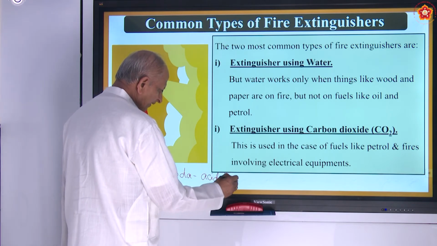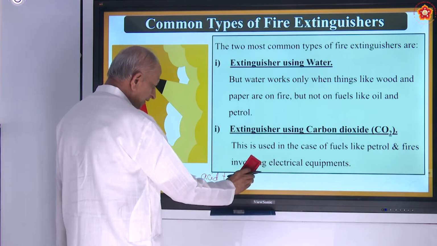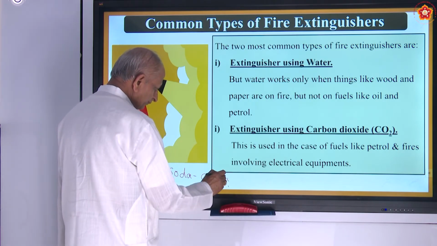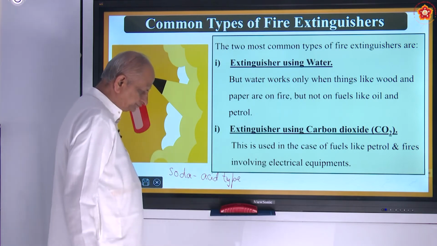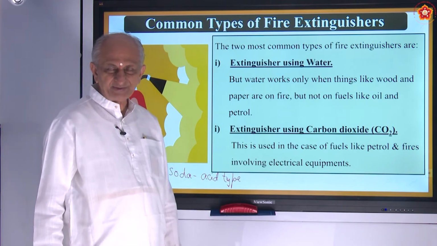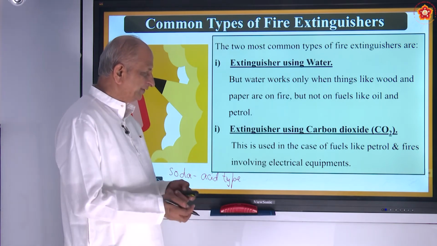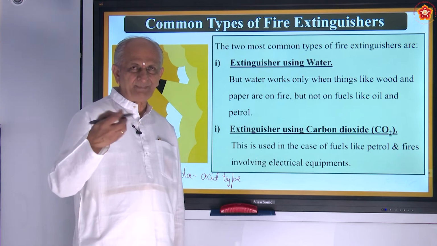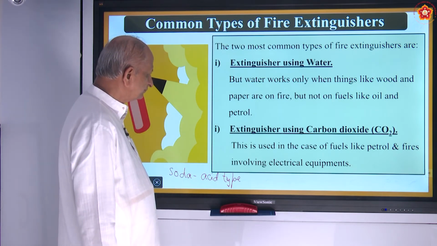Soda is nothing but baking soda. And acid means what? Acid is sulfuric acid, dilute sulfuric acid. So by the reaction of these two, that immediately produces carbon dioxide. Okay.